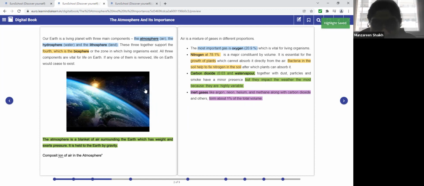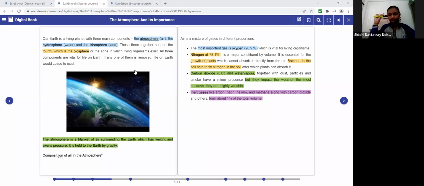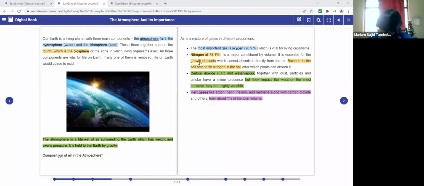Composition of atmosphere. How many gases do we have, children, in this mixture? Four gases, ma'am. Okay, the first one is oxygen. It is not 4, it is more than 4.